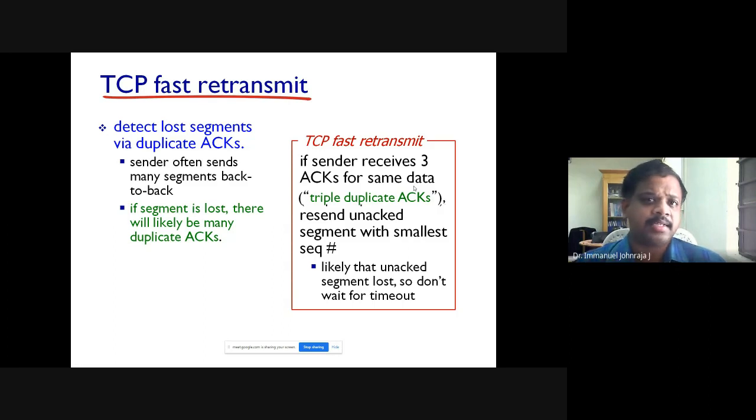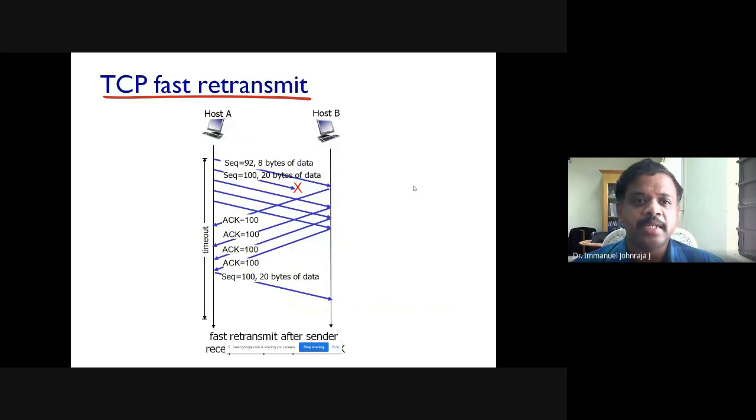When the sender receives 3 duplicate acknowledgements, he understands that the data packets he has sent after this have not been received by the other side. So it will go for retransmission. It will not wait for the timer to expire. You got it? So this is called TCP fast retransmit, one of the methodologies to improve the latency parameter.